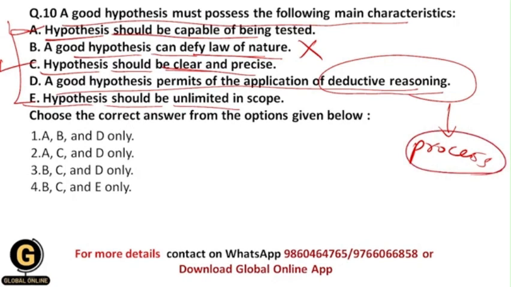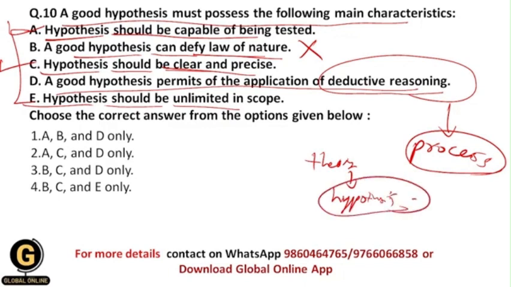In this approach we have an existing theory, and based upon the existing theory we formulate a hypothesis, then we test the hypothesis using different statistical techniques, and finally we get the results.